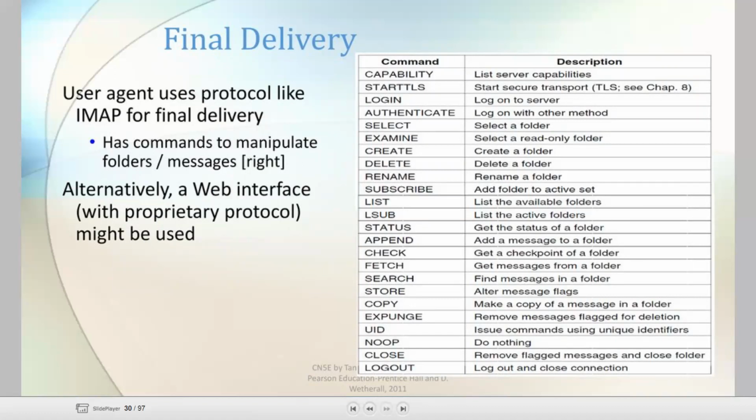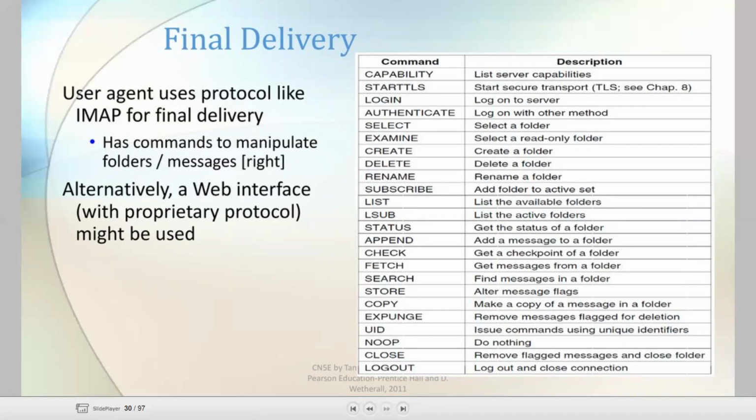Here, for the final delivery, the user agent uses a protocol like IMAP, and it has commands to manipulate messages. The IMAP is nothing but Internet Message Access Protocol.